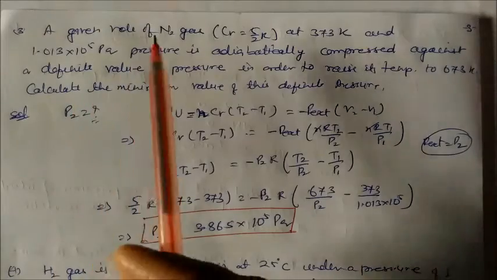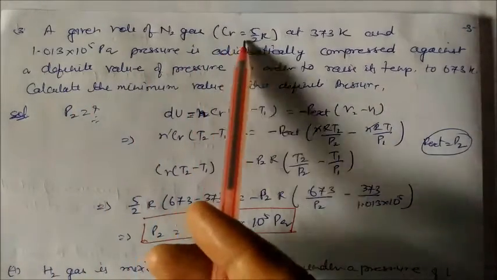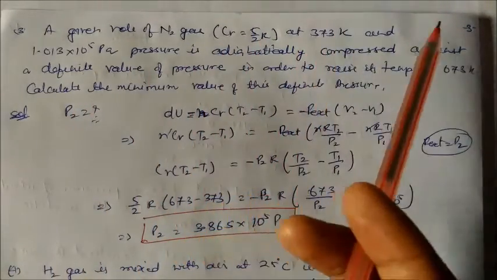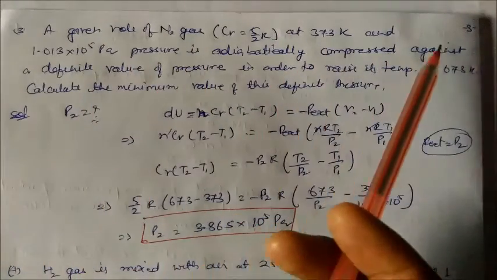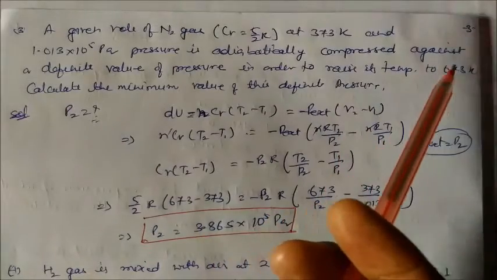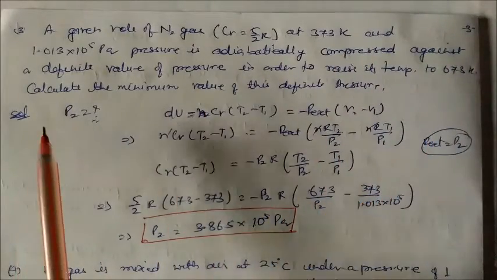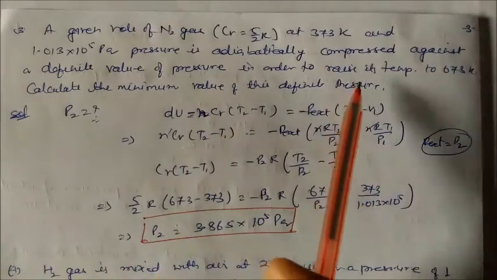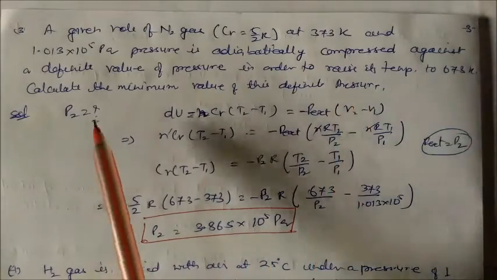A given volume of nitrogen gas, whose Cv is 5 by 2 R, at 373 Kelvin and this much pressure, is adiabatically compressed against a definite value of pressure in order to raise its temperature to 673 Kelvin. Calculate the minimum value of this definite pressure. So we have to find this definite pressure, that is P2.